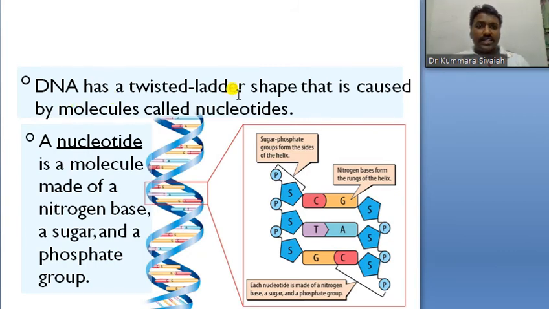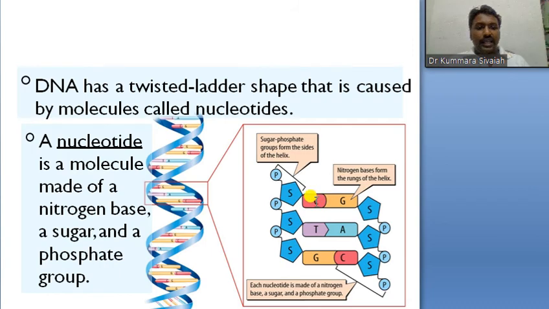So DNA has a twisted ladder shape that is caused by molecules called nucleotides. A nucleotide is nothing but a nucleoside plus a phosphate molecule, sorry, sugar molecule. A nucleotide consists of a nitrogen base, a sugar and a phosphate group.